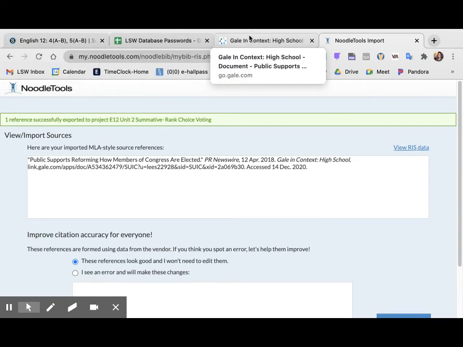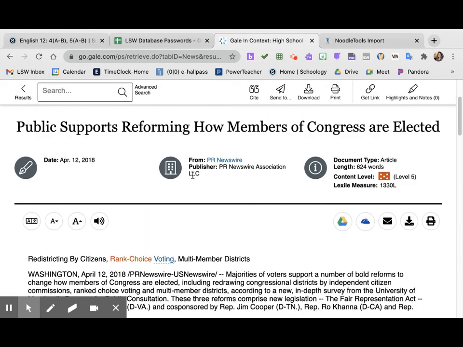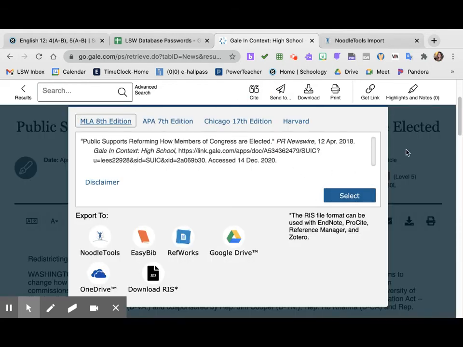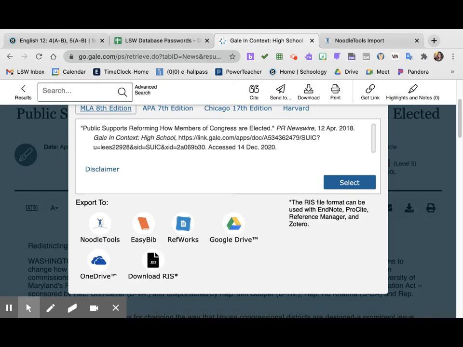So that is how you use a database. I'm using my search terms from my topic, from my thesis or my research question. I'm pulling out the key terms from that and using them as an advanced search in the topics here. When it doesn't work, I'm refining that topic so that it's more specific about what I want. I'm trying to figure out which words didn't work, and I delete those and focus in on just one thing. And then I'm using the export tool, which is here. There's a citation here you can also click, and it does the same thing for you here. And so that is what you do.